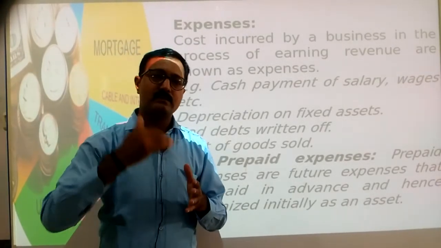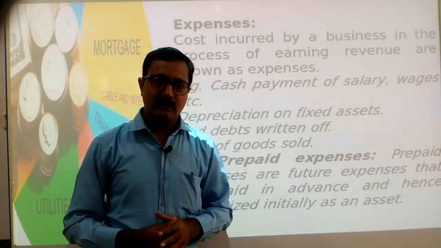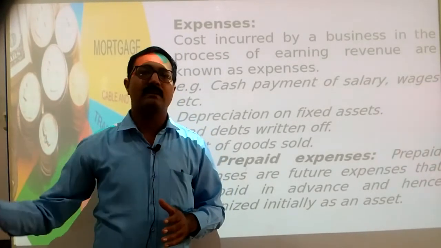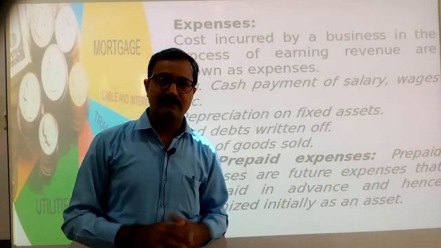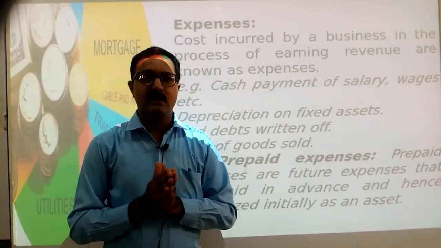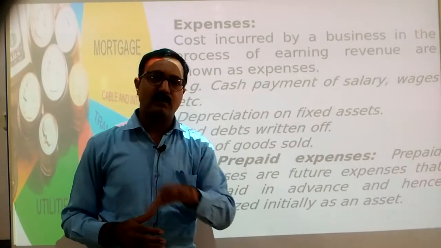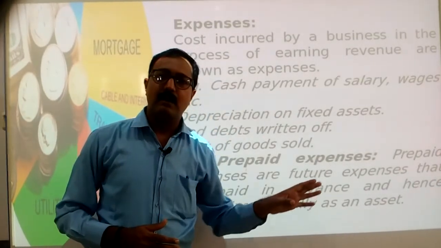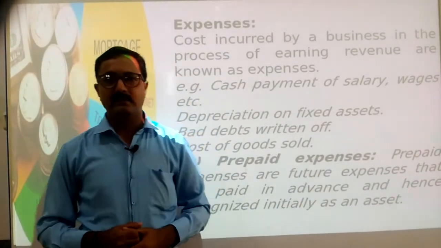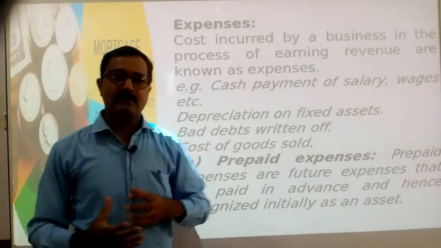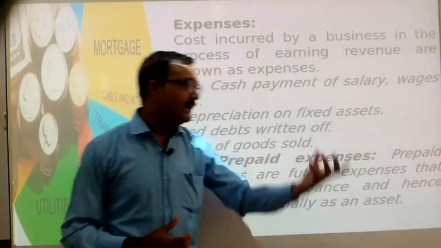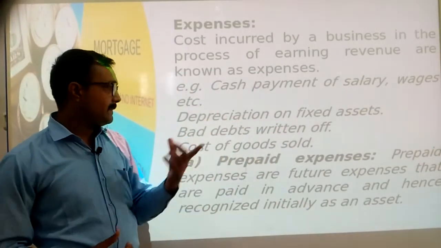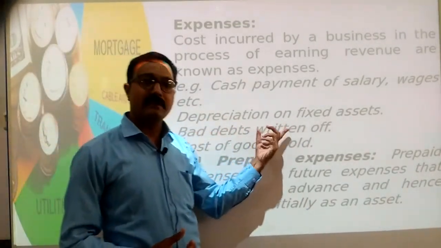Because we are continuously using that car, and maybe a new car will be in the market at less than that price, with some extra features. So definitely the price of the car you purchased for 10 lakh rupees will reduce. So the cost of assets decreases in the business organization due to various reasons, and that is called depreciation.